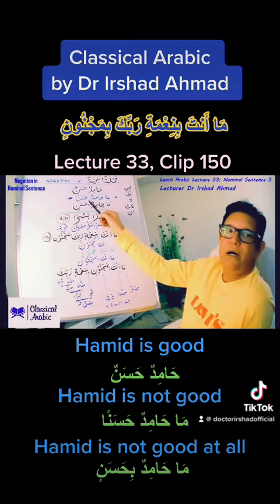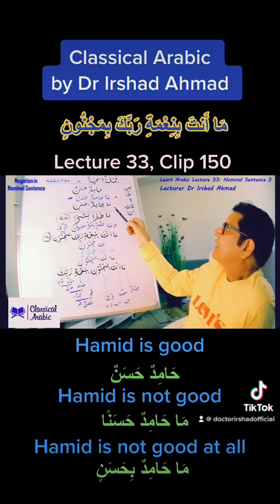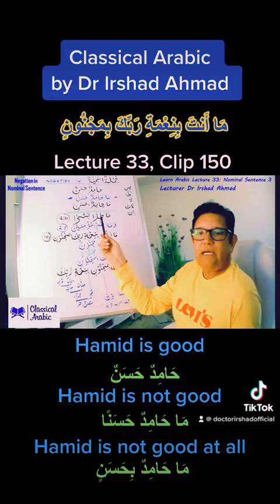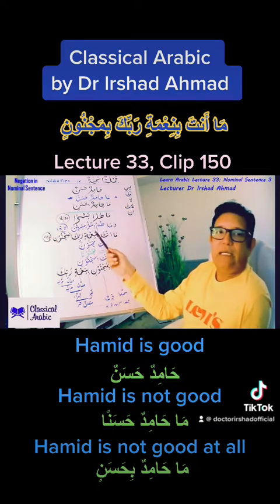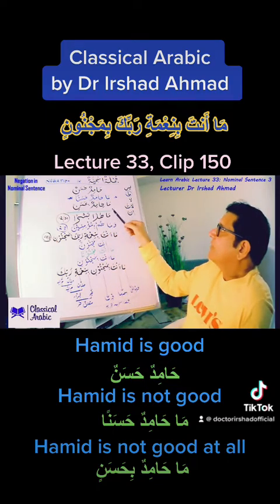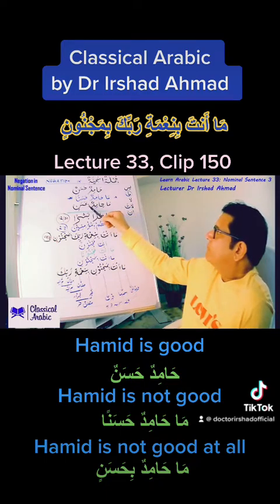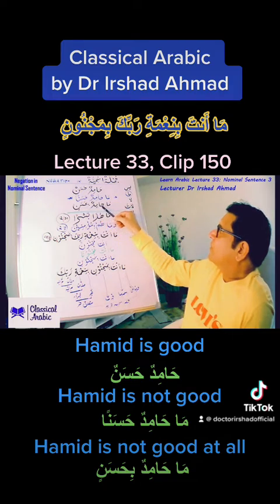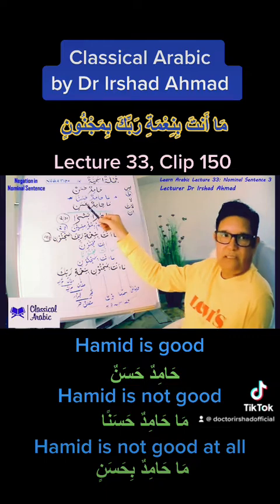Hamid is not good. Now, if we want to emphasize that fact further, that Hamid is not good at all, what we do is we simply add ba before the khabar. So what we then say is ma hamidun bihasanin.